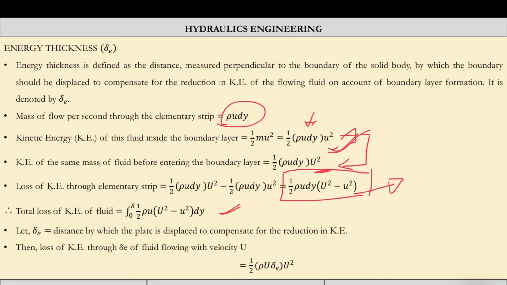Now let delta E be the distance by which the plate is to be displaced for the compensation of the reduction in kinetic energy. So this will be the loss due to this displacement.